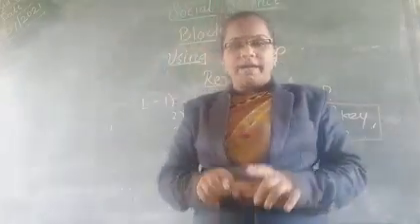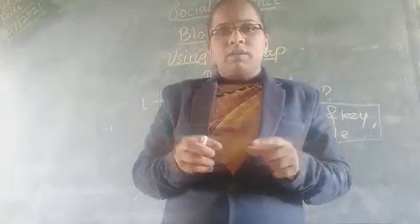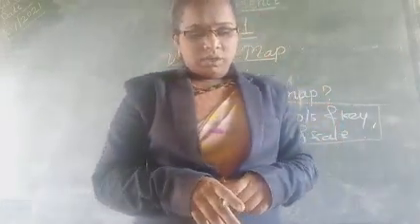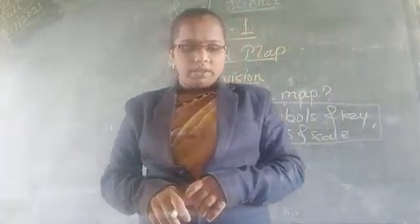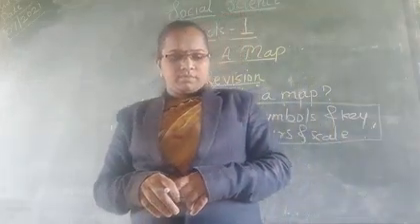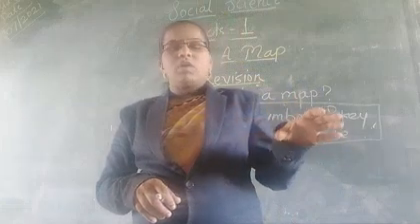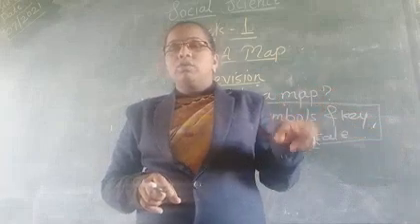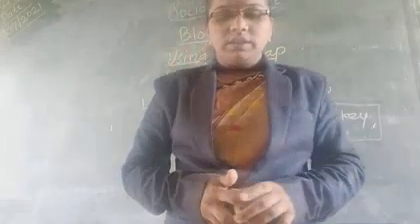A map shows a large area on a small piece of paper. मॅप काय करतो? लार्ज असा एरिया एका छोट्याशा कागदावरती दर्शवता येतो. The scale of the map tells us the actual size of an area shown in the map. My dear students, if the distance on the earth or on the land is 1 kilometer, then this 1 kilometer will show on a map as 1 centimeter.